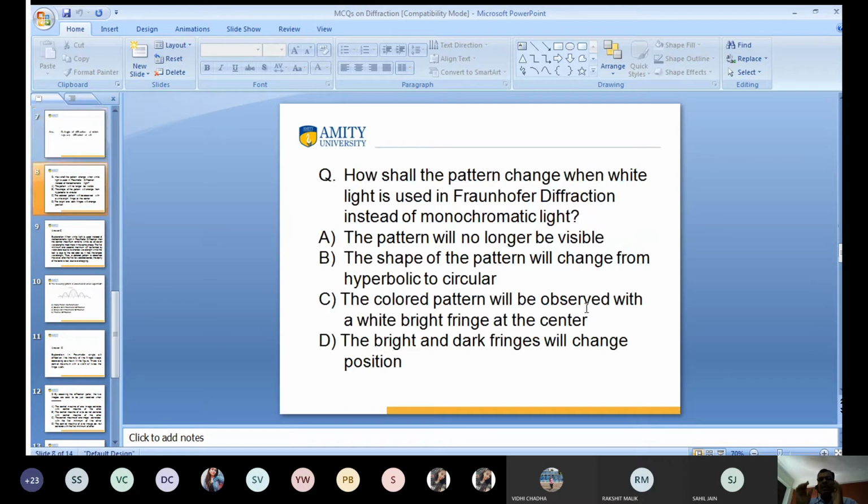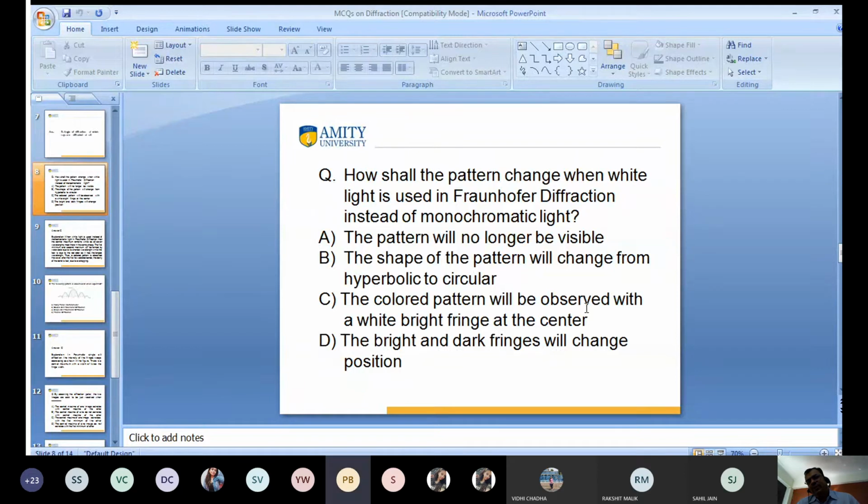So the next question is: how will the pattern change when white light is used in front of a diffraction grating instead of monochromatic light? A: the pattern will no longer be visible. B: the shape of the pattern will change from hyperbolic to circular. C: a colored pattern will be observed with a white bright fringe at the center. D: the bright and dark fringes will change position.